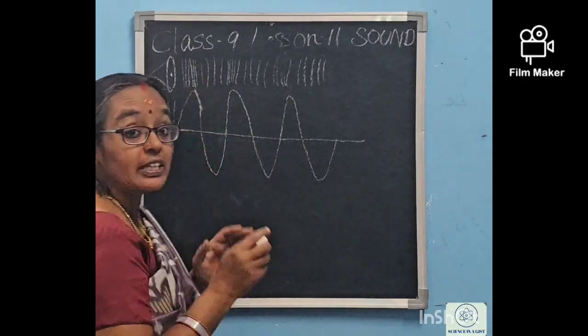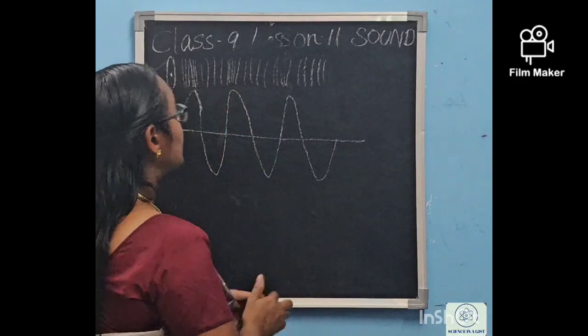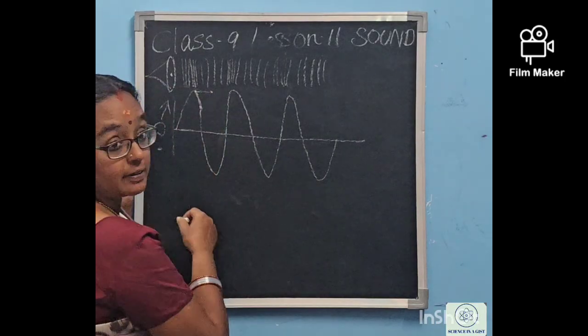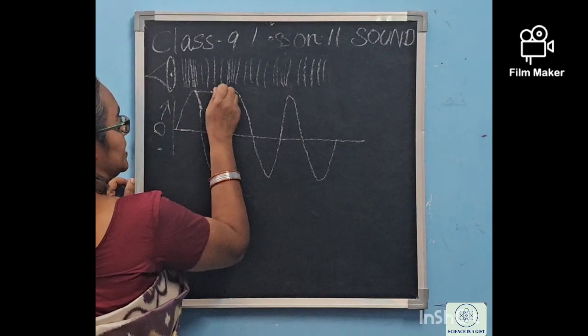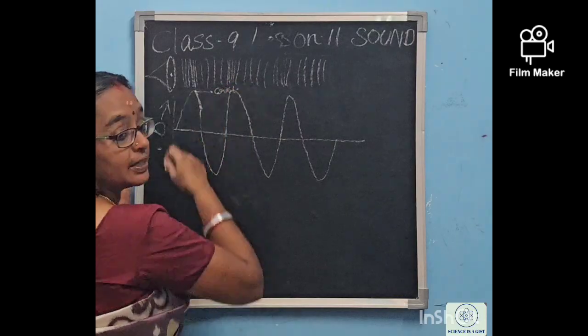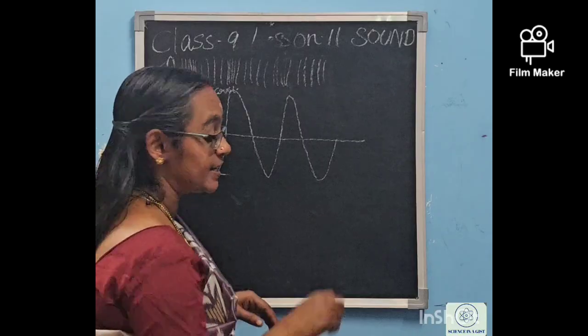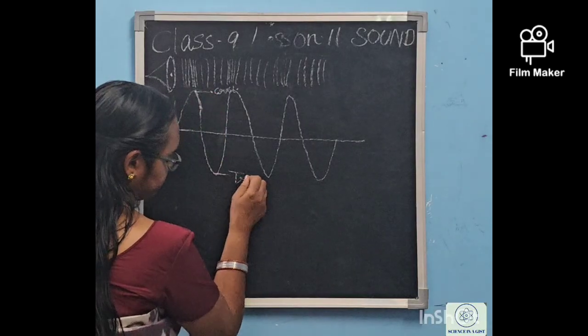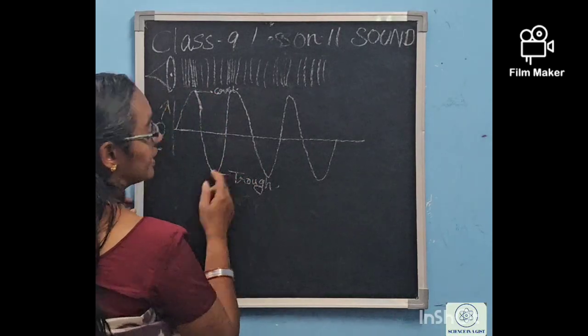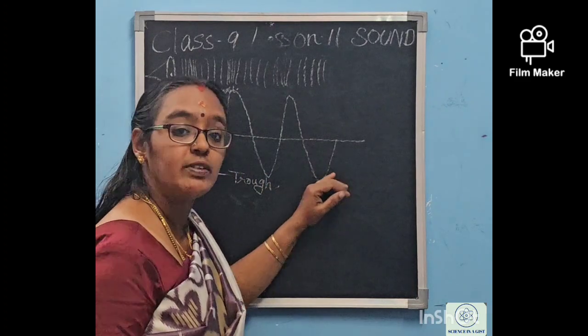The area where the compression is maximum is called the crest, C-R-E-S-T, and the place where rarefaction is maximum is the trough. So this is the graphical representation of sound waves.